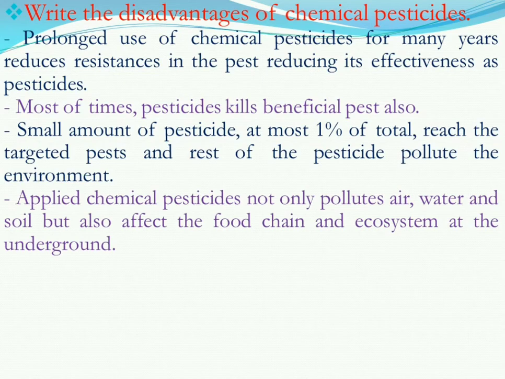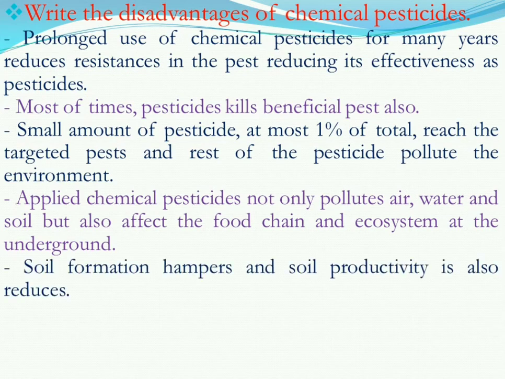Applied chemical pesticides not only pollute air, water and soil, but also affect the food chain and ecosystem of the underground. That means the pesticide goes underground, and the food chain of the living beings there is hampered by this pesticide use, and that is how the ecosystem is also hampered. Soil formation is hampered and soil productivity also reduces, as in the first point we discussed.